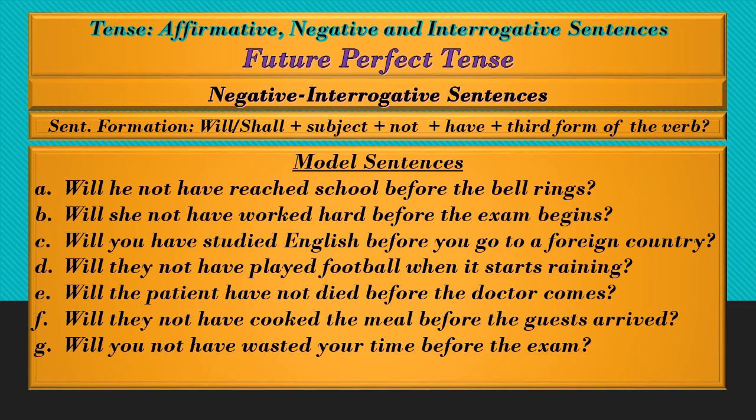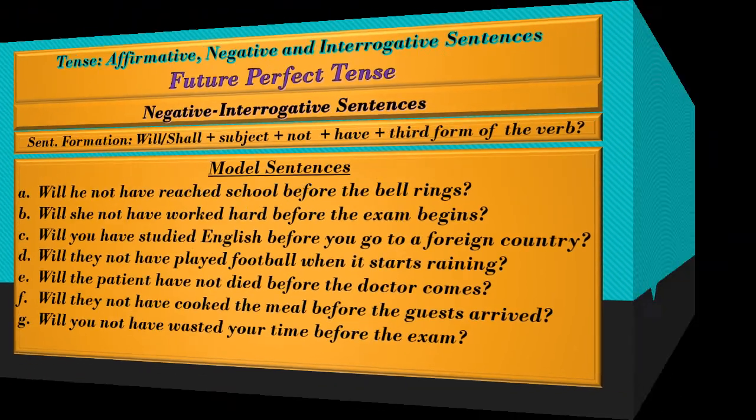Model negative interrogative sentences. Will he not have reached school before the bell rings? Will she not have worked hard before the exam begins? Will you not have studied English before you go to a foreign country? Will they not have played football when it starts raining? Will the patient not have died before the doctor comes? Will they not have cooked the meal before the guests arrive? Will you not have wasted your time before the exam?